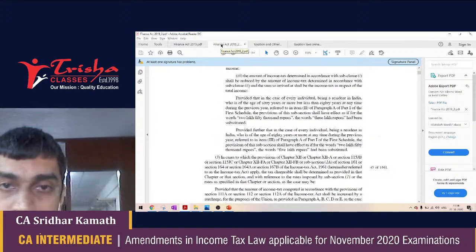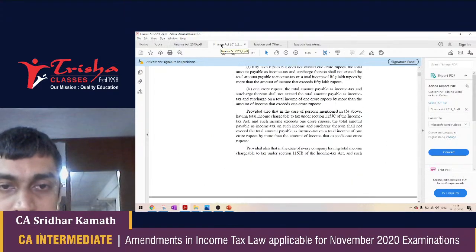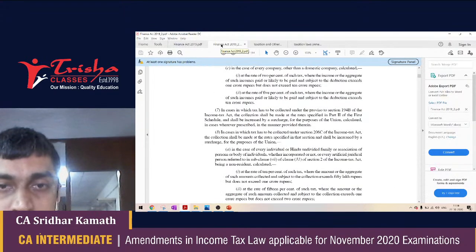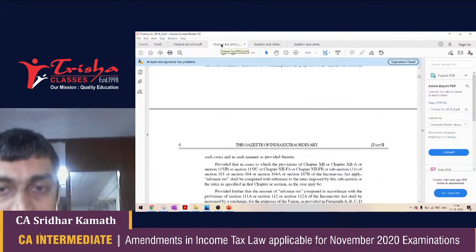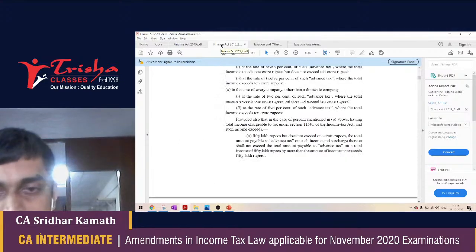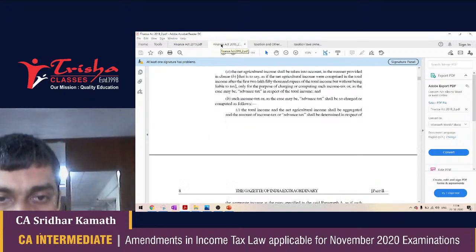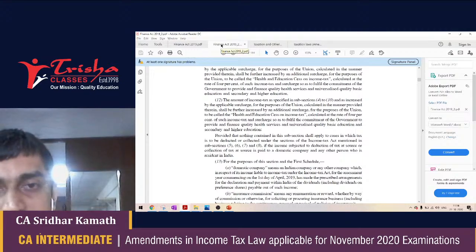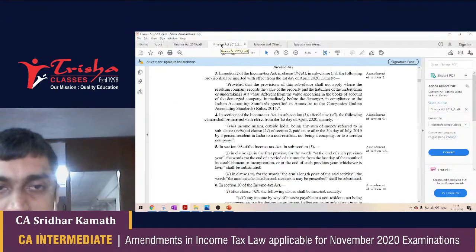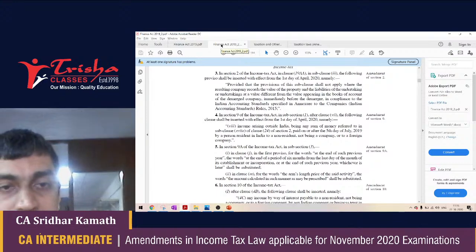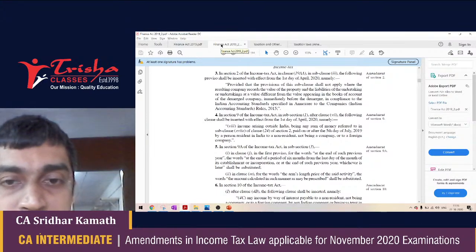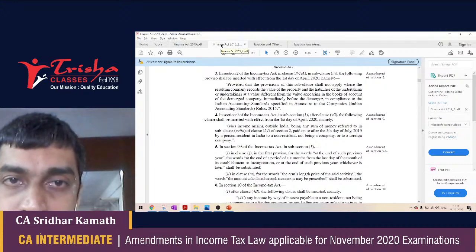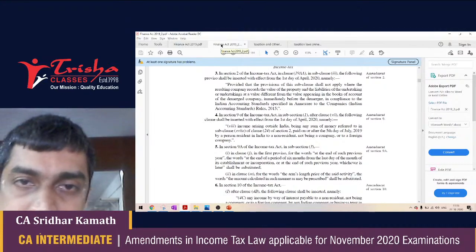So there are a lot of changes, and as usual, I'm going to focus only on those changes which matter to the CA Intermediate students. I'm not going to focus on the surcharge or the rate of tax here because I'm going to have a separate slide on the surcharge that is applicable for AY 2021. I'm not going to pick up certain sections which are not applicable for CA Intermediate students. They might be applicable for the CA Final students, but that wouldn't matter for an intermediate student.